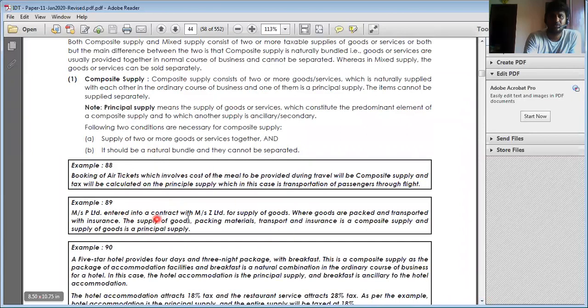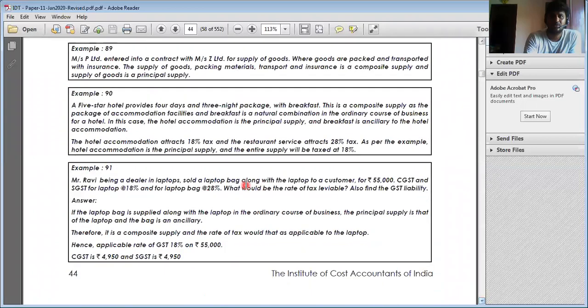Okay, number 2. Mr. P entered into a contract with Z Limited for supply of goods, where the goods are packed and transported with insurance. So goods is the main supply, insurance is additional. So the principal supply is goods. Number 3, I'm booking a hotel for 3 days, and in addition breakfast is also provided. So this is the principal supply, this is the additional supply. Here it is subject to what? Principal supply, not the additional supply.